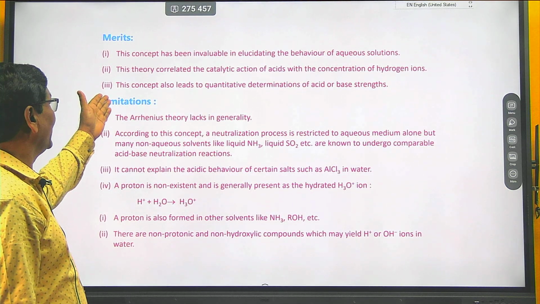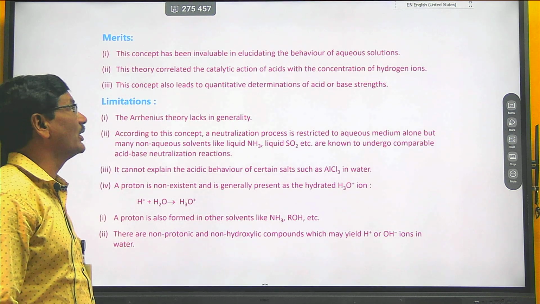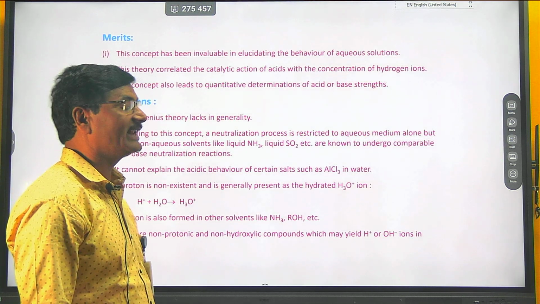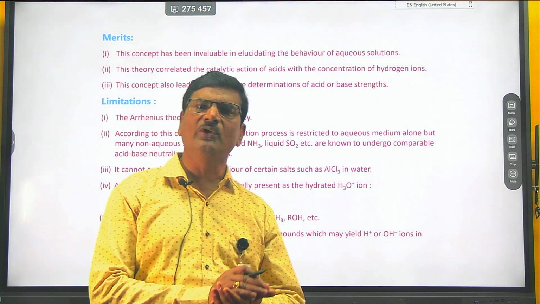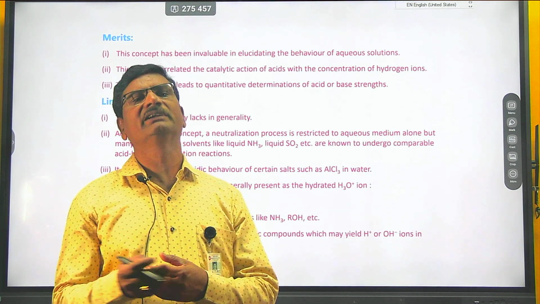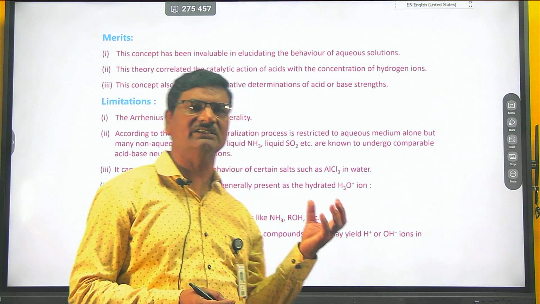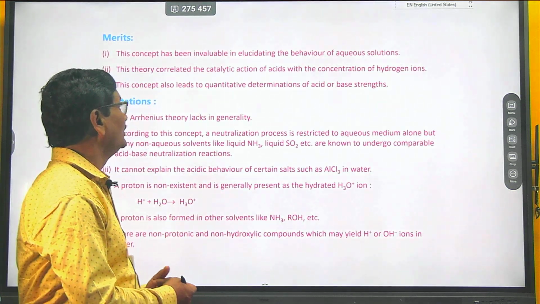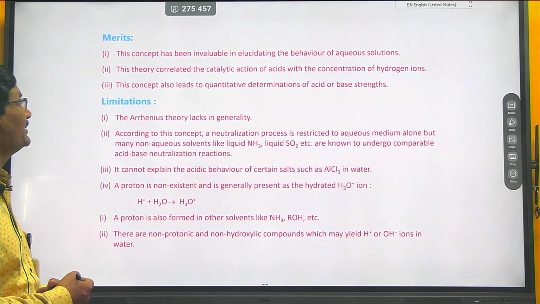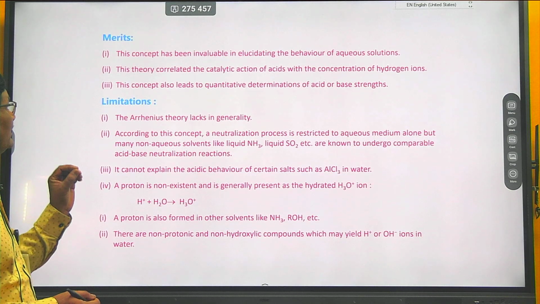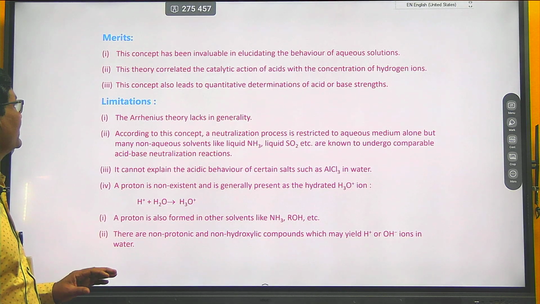Third merit is that this concept leads to quantitative determination of acids and bases, measured in mg per liter. This theory is used to determine acid-base strength quantitatively. These are the three merits of the Arrhenius concept.